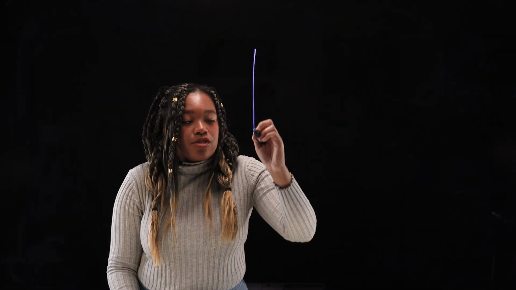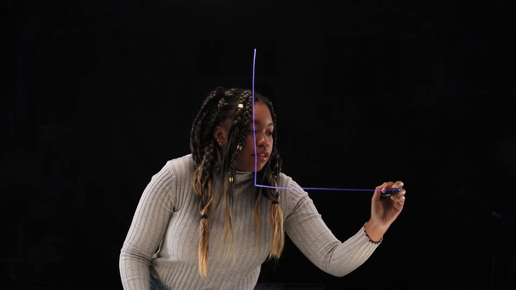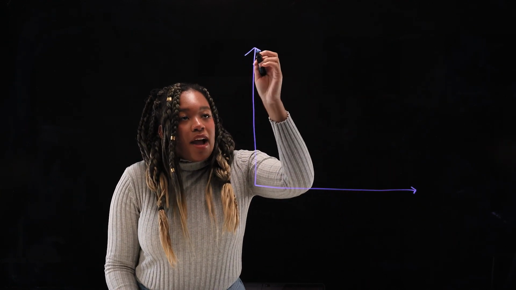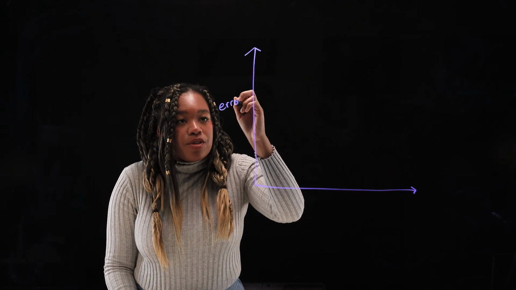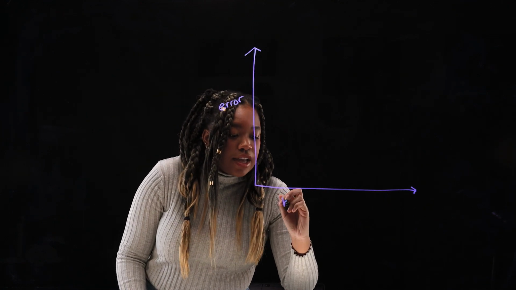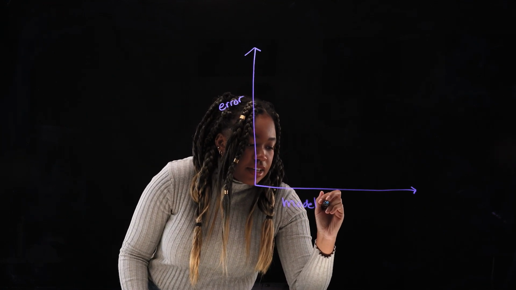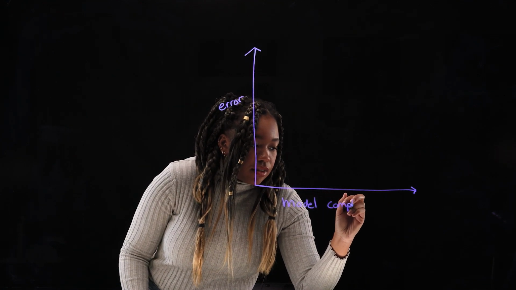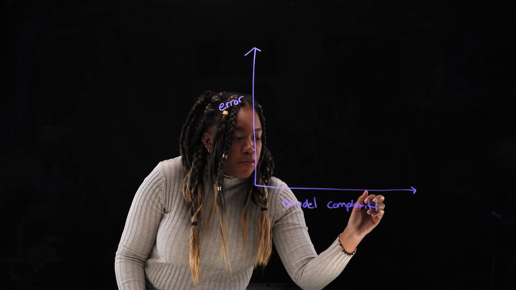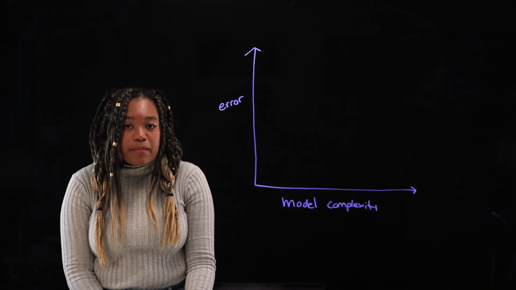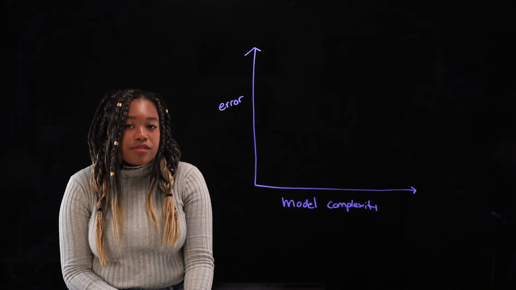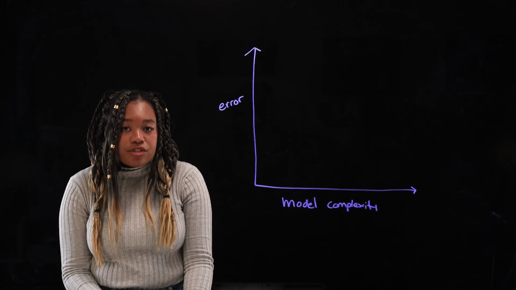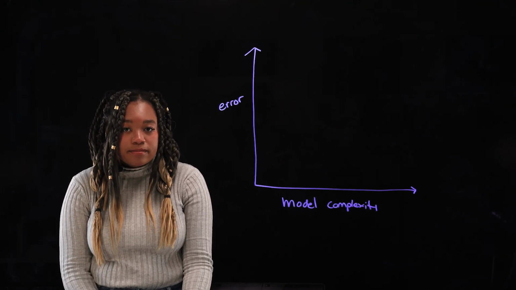All right, let's take a closer look at a graph that you may have seen before that illustrates the bias-variance trade-off. This is a graph that shows how the total amount of error changes as model complexity increases. We can think of model complexity as a way to measure how well a model is able to recognize relationships and patterns in data.